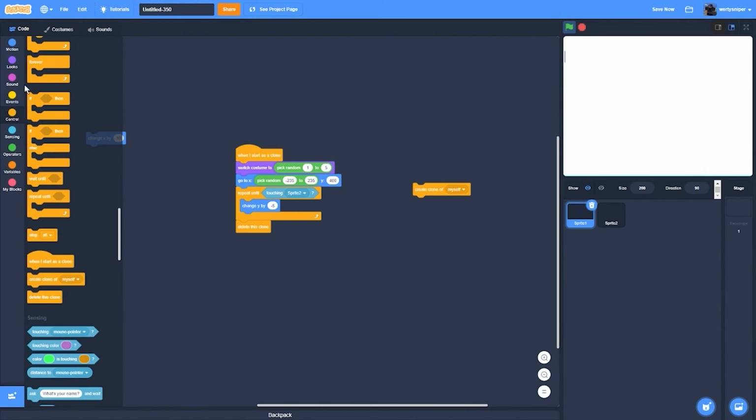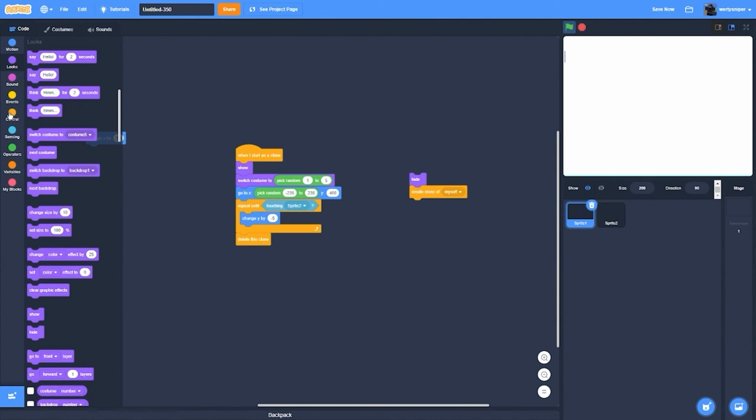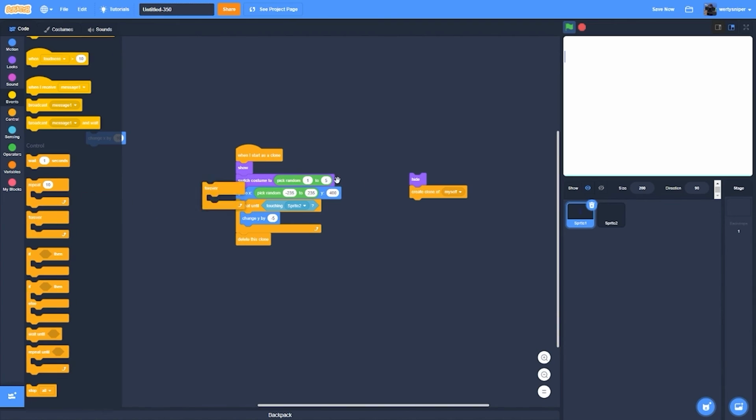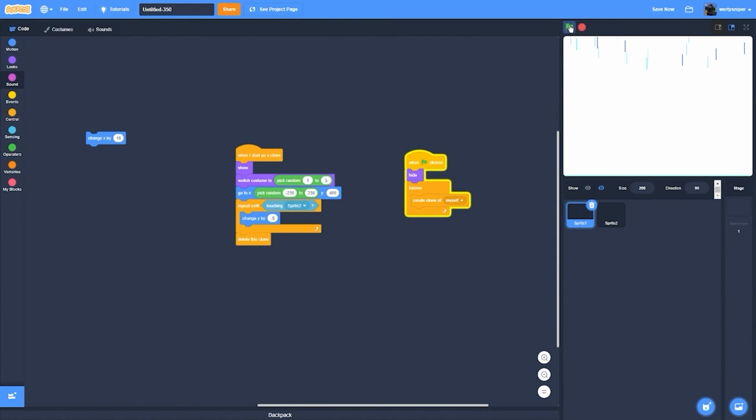Then I also add a show, then it'll hide when it's the non-clone. So I'll do forever, create clone of myself, once flag clicked. Then it makes rain particles.